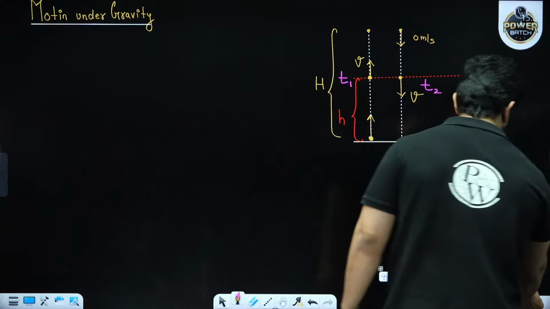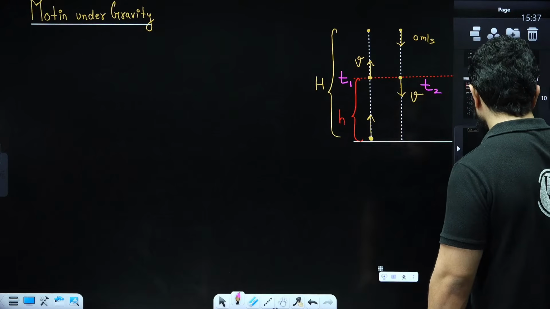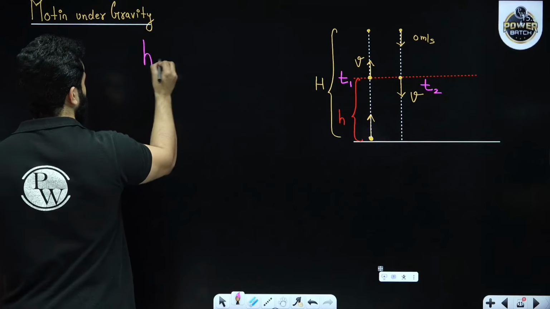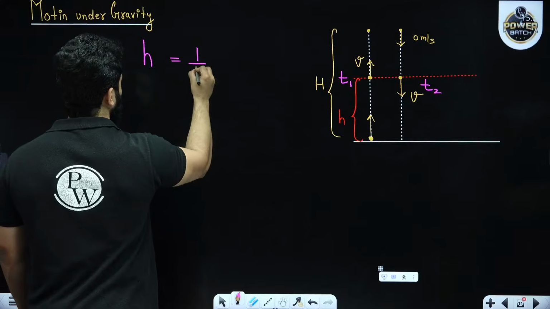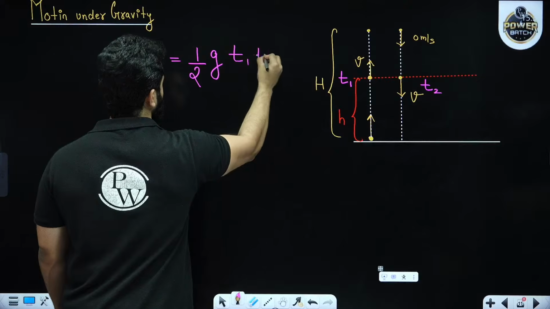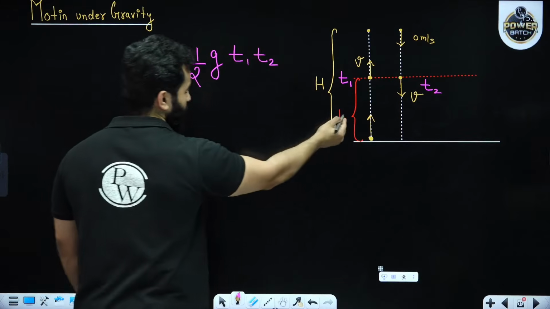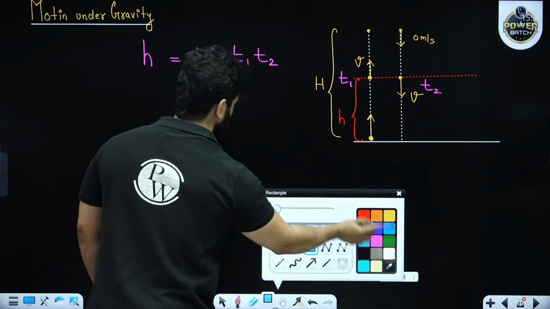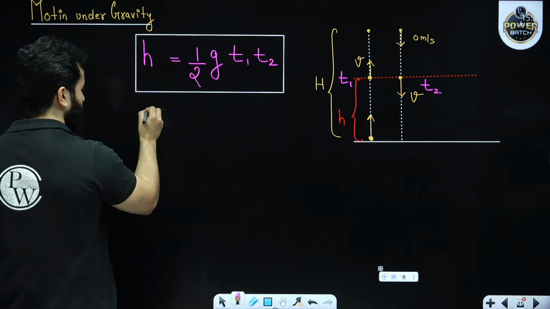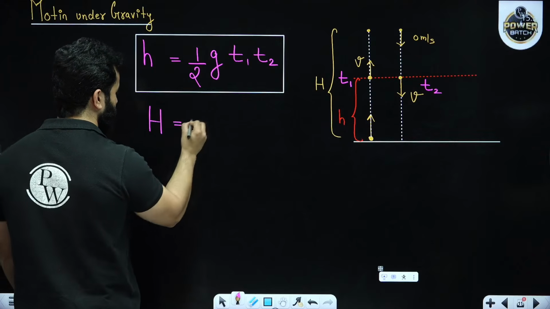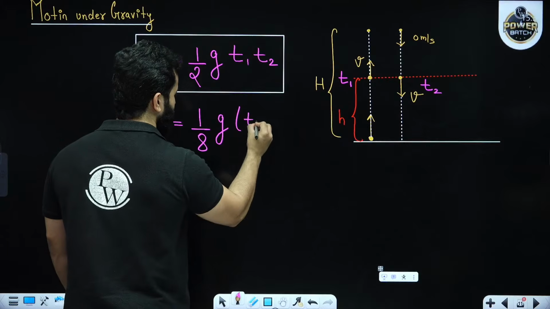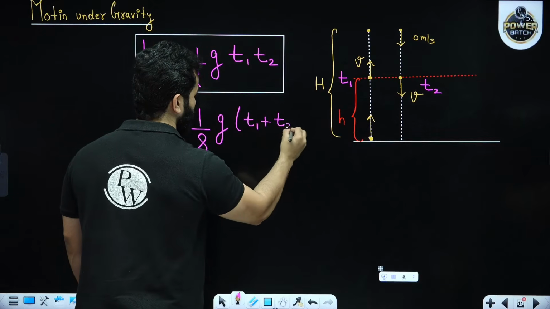Now, my dear friends, if you remember, we have actually written 2 or 3 formulas. One is that small h can be written as 1 upon 2 g multiplied by t1 times t2. This is small h. Another formula, capital H is equal to 1 upon 8 times g into (t1 plus t2) whole square.